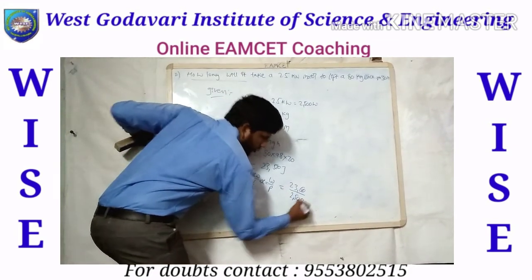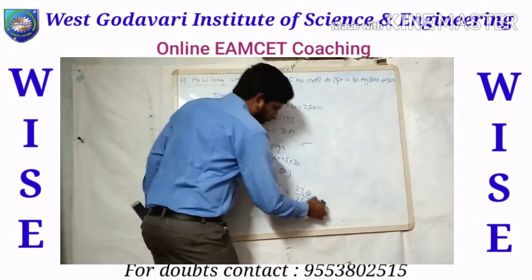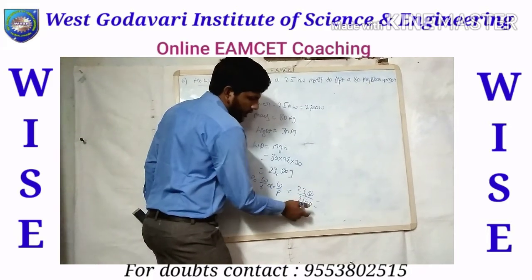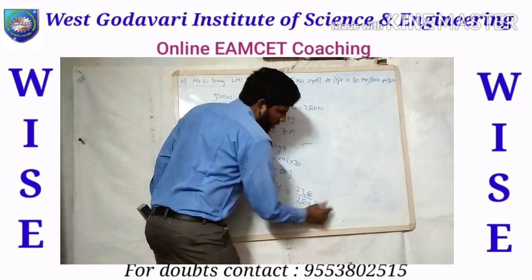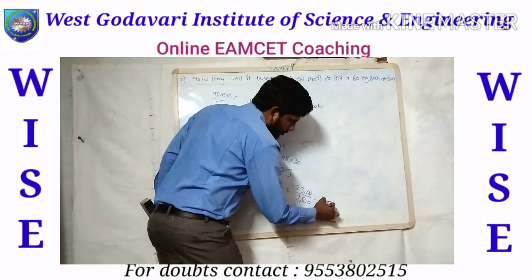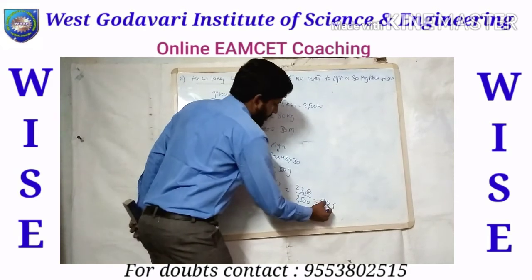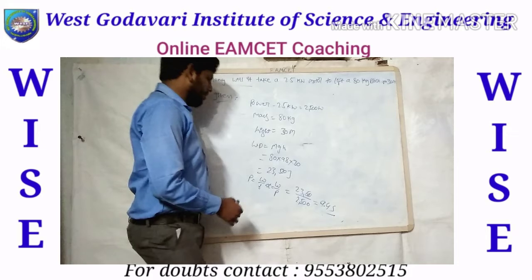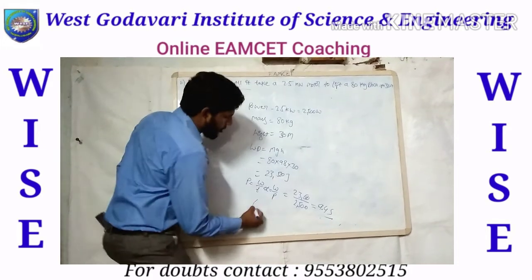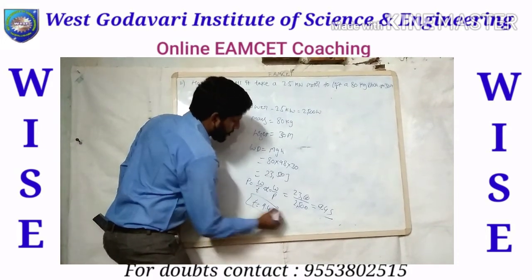Dividing 23,520 by 2,500, we find the value is 9.4 seconds. So the total time is 9.4 seconds.